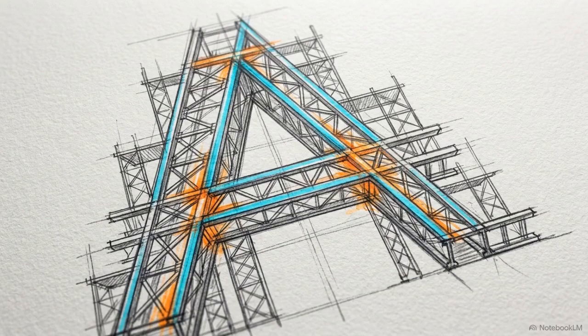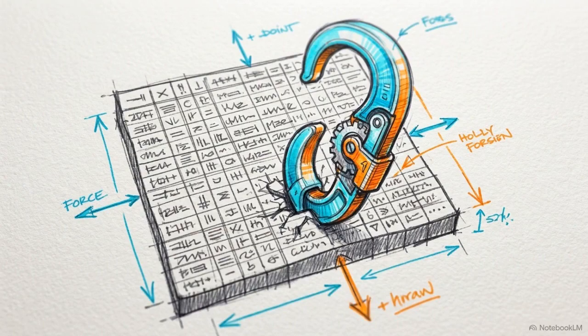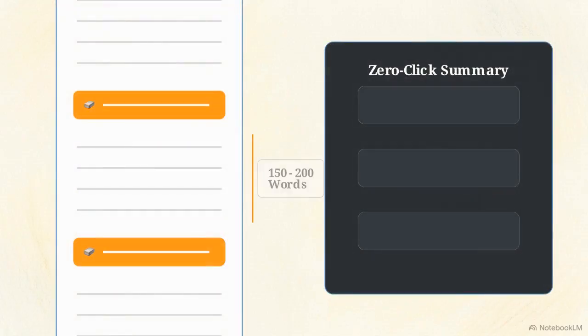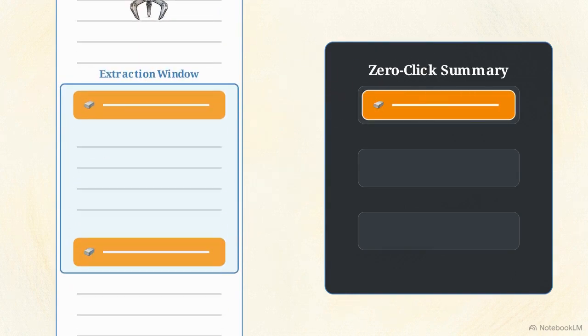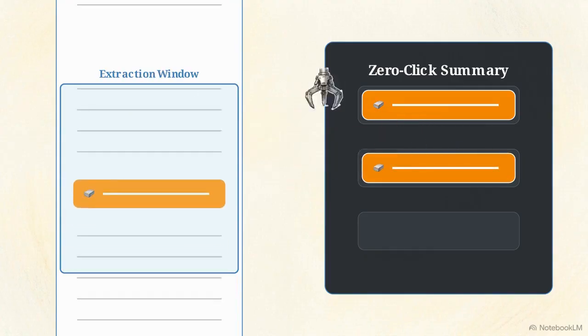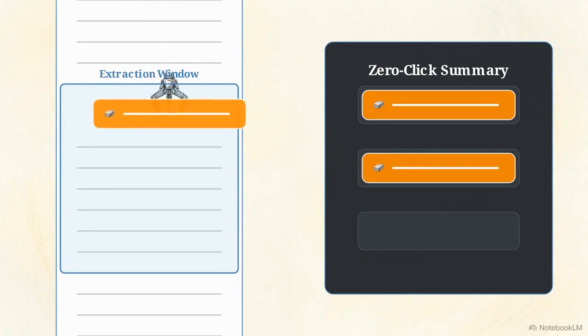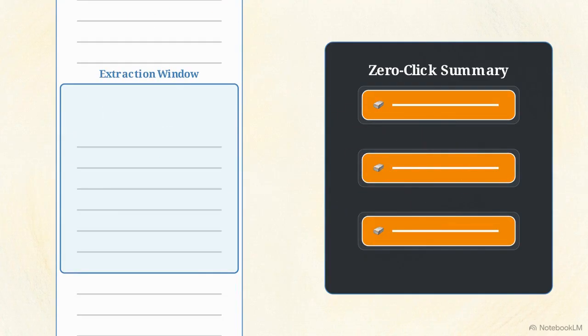This requirement for structure extends past the overall page layout, down to the microarchitecture of individual sentences and paragraphs. To guarantee a citation, you have to write highly engineered sentences, known as citation hooks. Citation hooks are tight definitions or isolated statistics requiring precise spacing. You must embed them every 150 to 200 words. This gap aligns with the AI's extraction window, perfectly matching the length of data chunks large language models process for zero-click summaries.